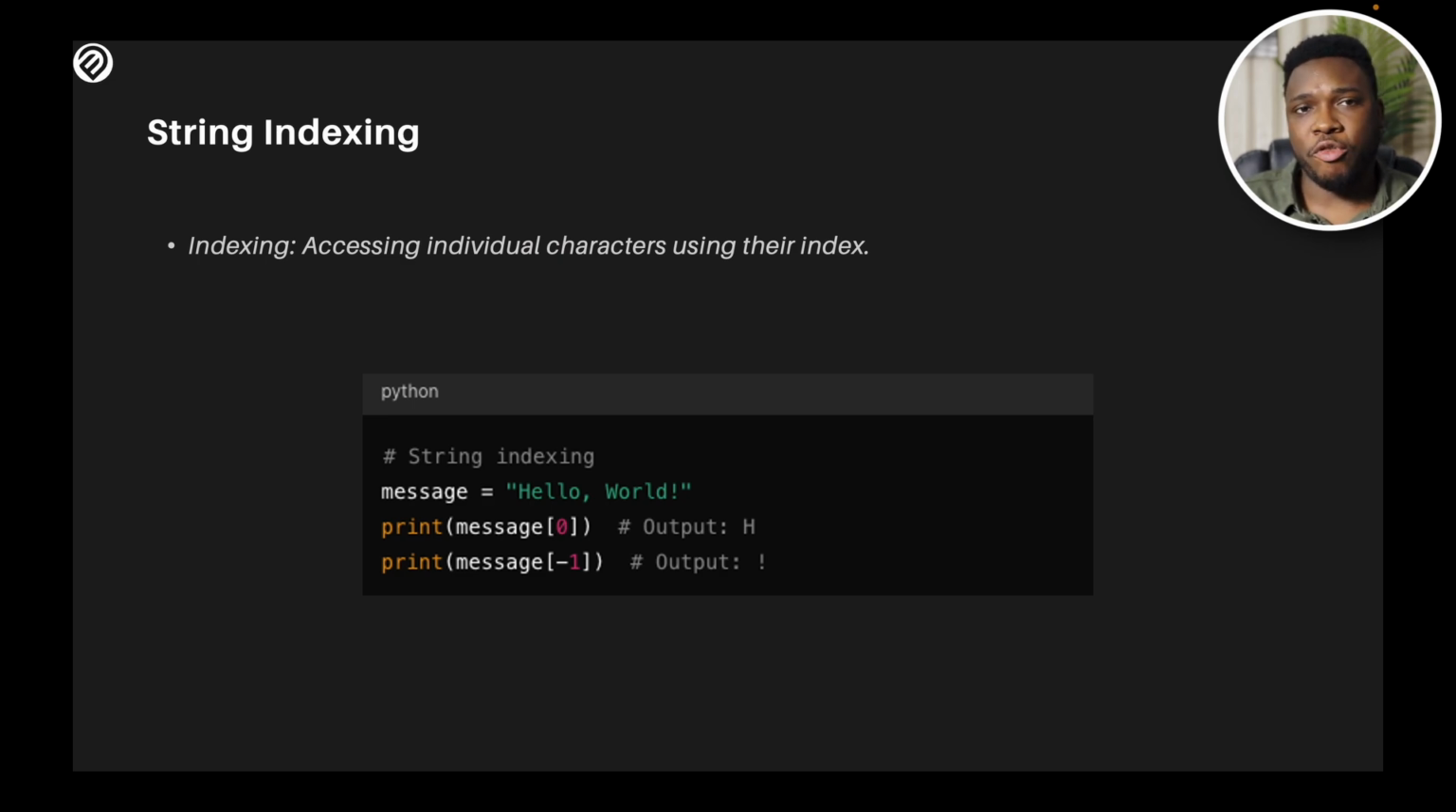This is very, very powerful when you're trying to analyze large data, when you're trying to build your application, and when you're trying to have different conditions set within the project you're working on. It's very, very powerful that you are able to access the different characters within a string.